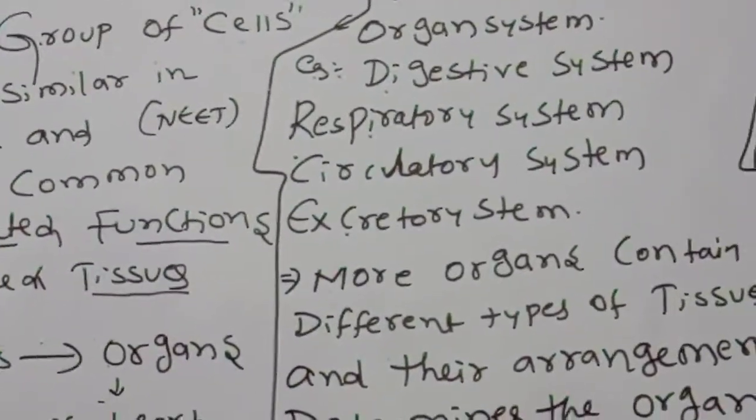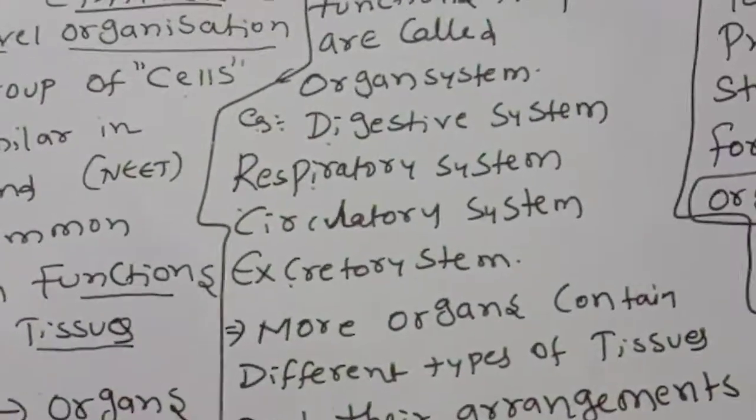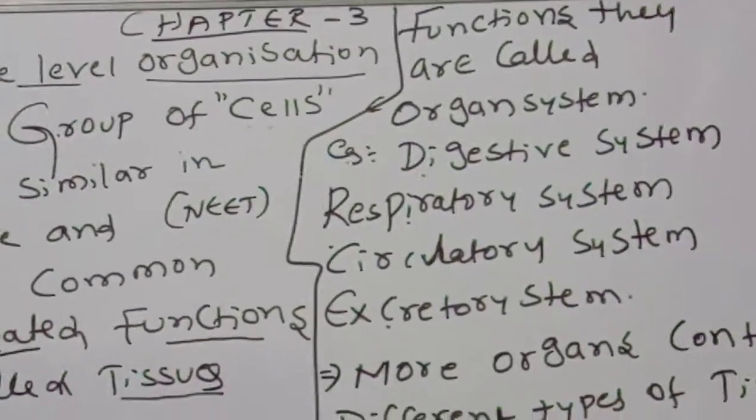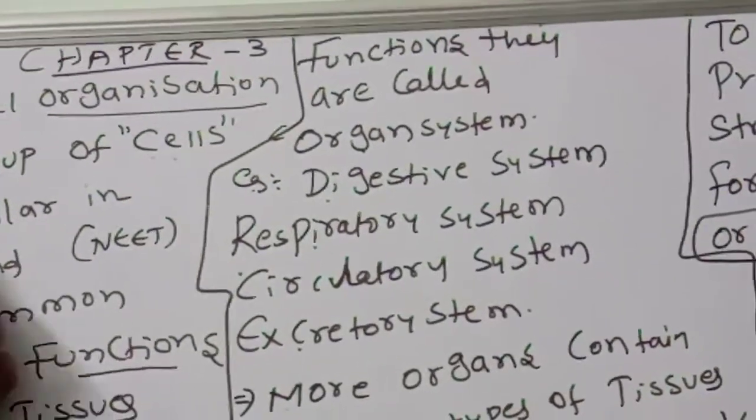Now we are going to discuss animal tissues. Okay children, what are the animal tissues?